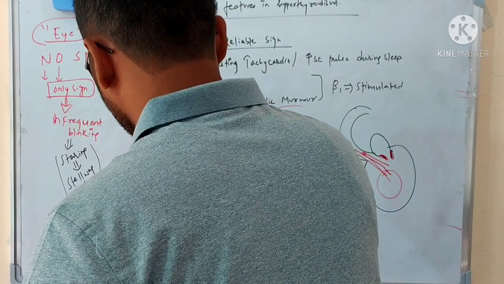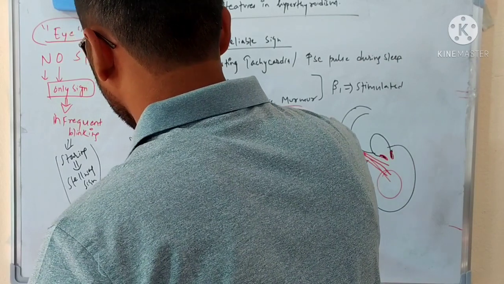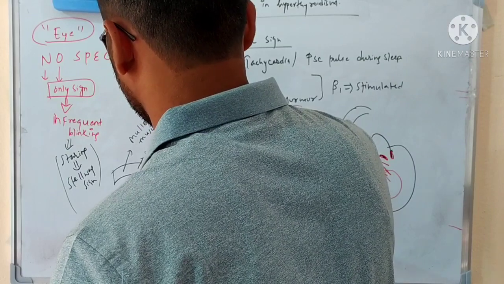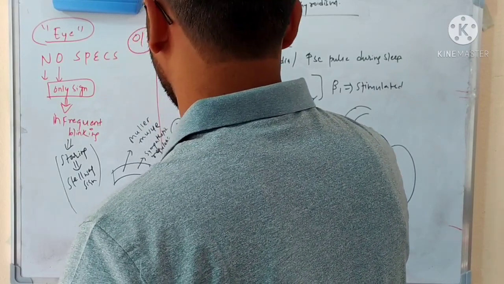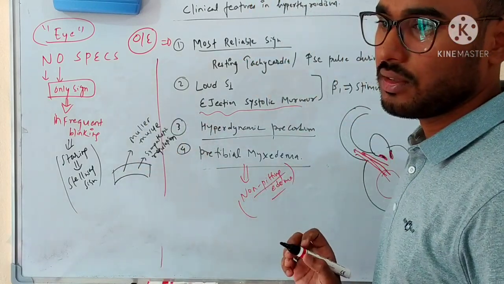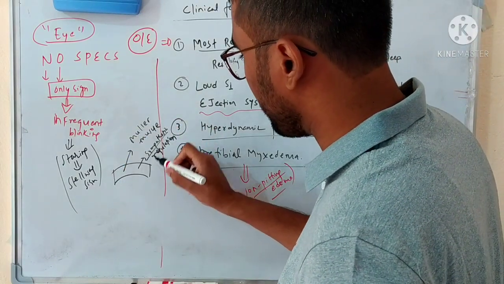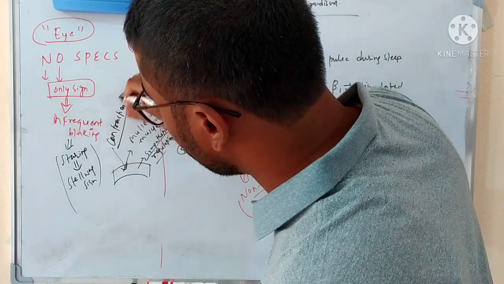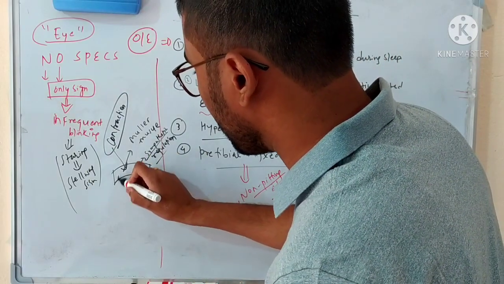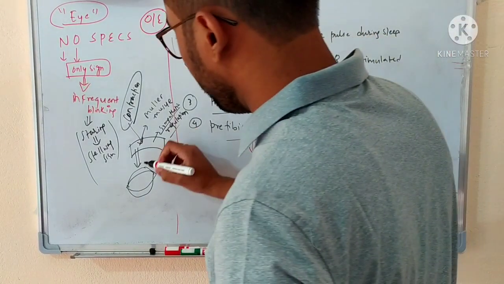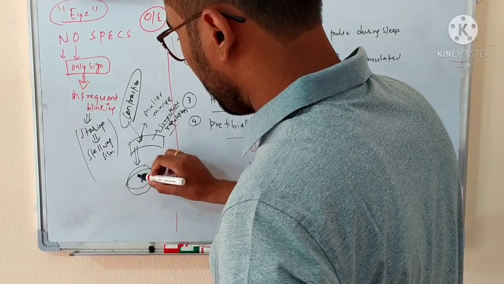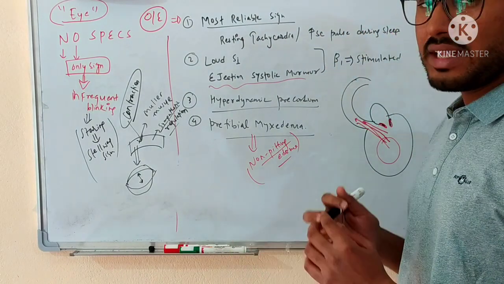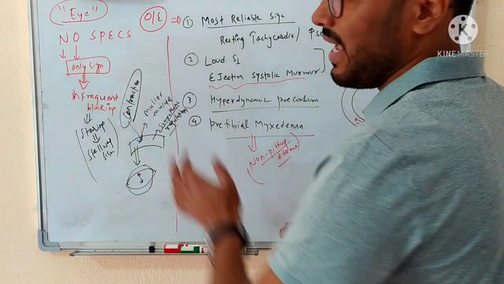Let me explain. In the eyelid there is a muscle known as Mueller muscle, and the Mueller muscle has sympathetic regulation. I already told you that the thyroid hormones are sympathetic regulators. They will act on all those tissues which have sympathetic regulation, so they will act on the Mueller muscle also and cause its contraction. Mueller muscle contraction will lead to lid retraction, due to which there will be a decrease in the frequency of blinking of the eye, and so you will find that the person is staring at you, but the person is not really staring.